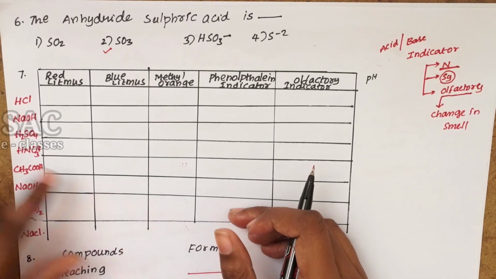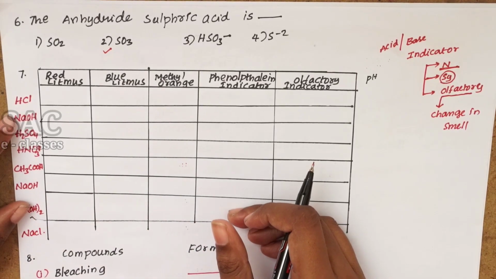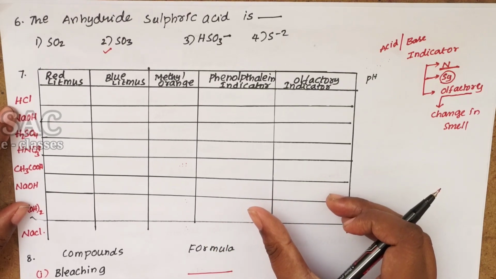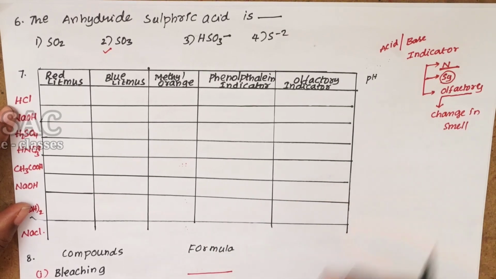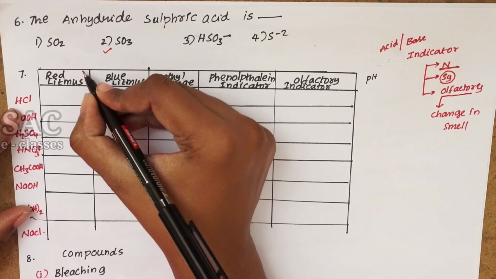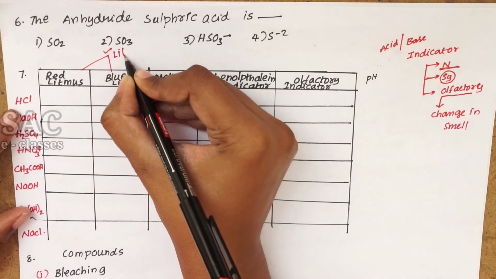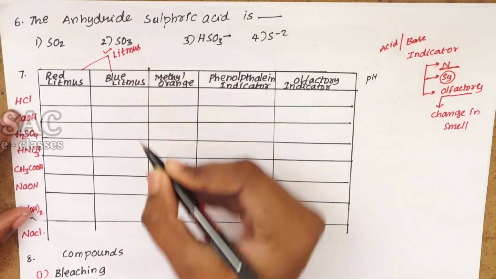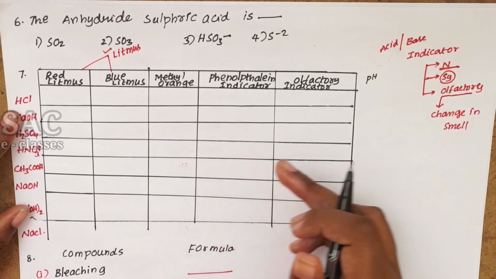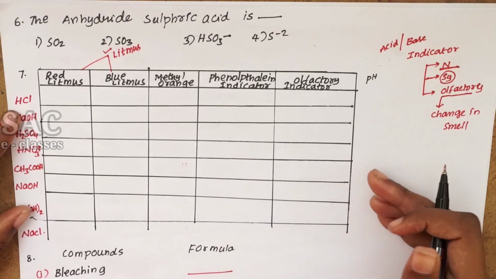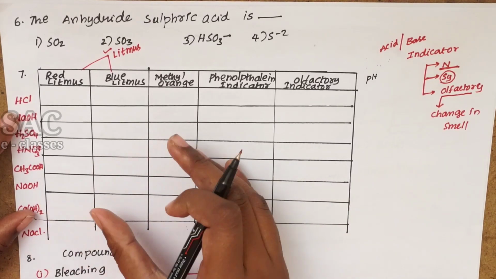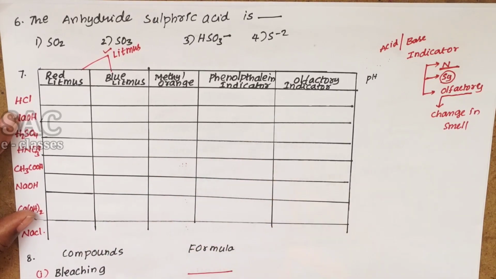Here let me list out what laboratory indicators are usually there to identify whether it is an acid or a base. Those are red litmus, blue litmus, nothing but litmus paper test. Which is the best one? Litmus paper test. And methyl orange indicator, phenolphthalein indicator, olfactory indicator, and as we discussed, pH. But all these are just to identify whether an acid or a base.